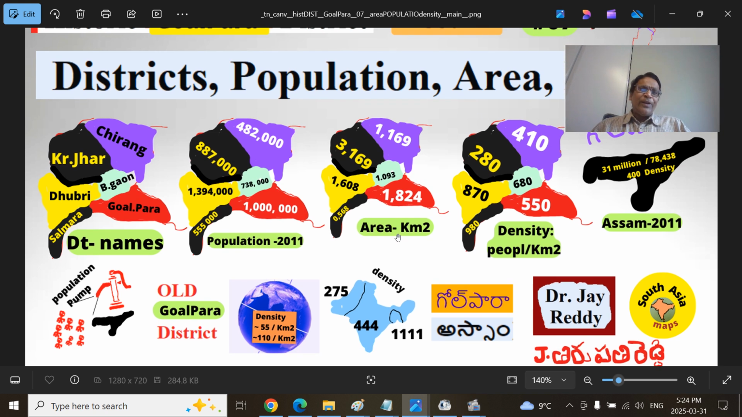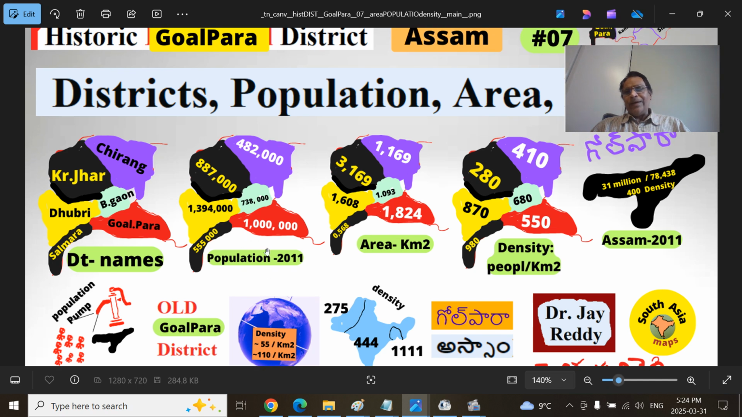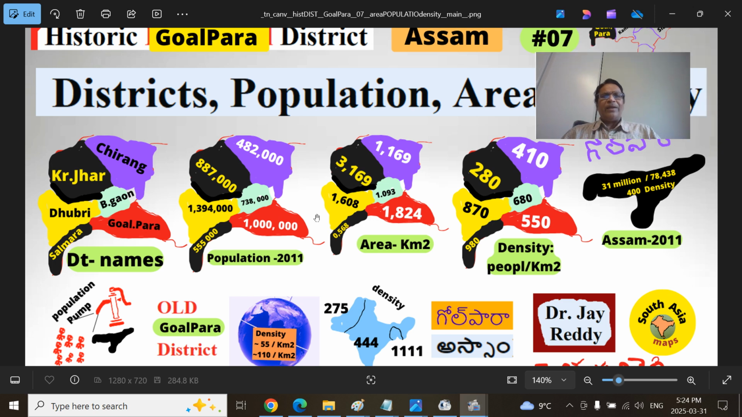Population 2011, and because 2021 census was not out yet or not taken, so this is a broader idea that you just keep in mind. So this is the population. So these are the district's population. This is the surface area in square kilometer.